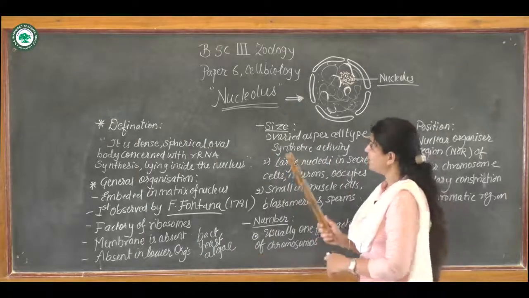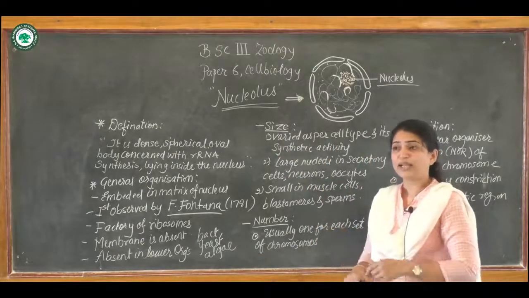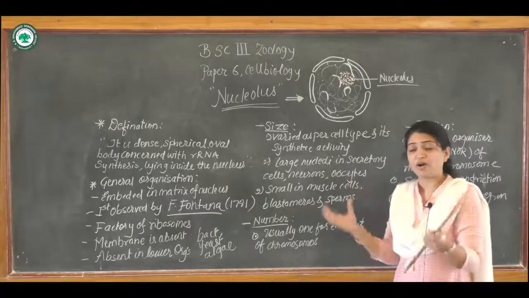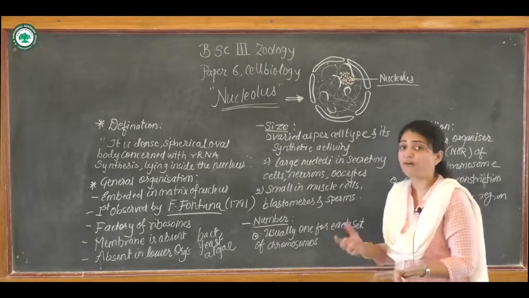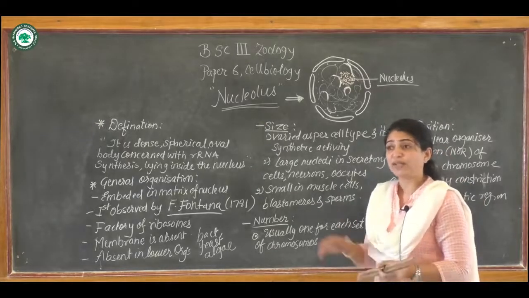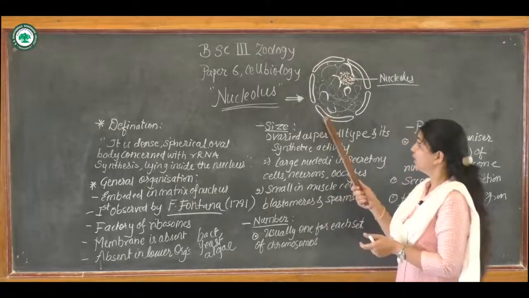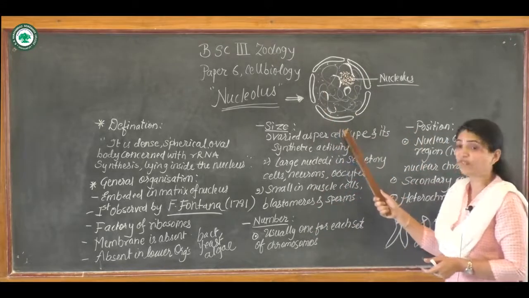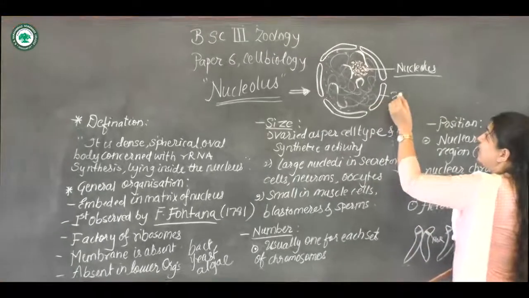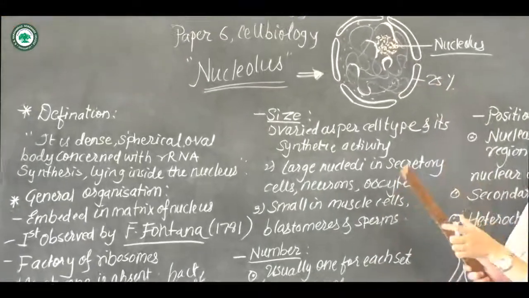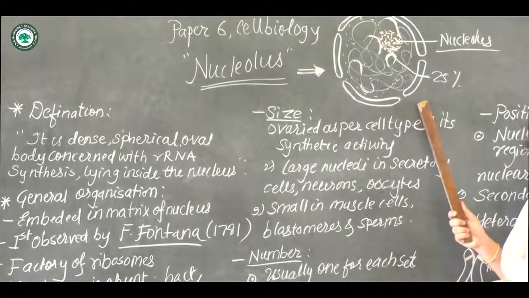Next is the size. There is always a question: what is the size of the nucleolus, whether it is small or large? If you see the structure of the nucleolus in the nucleus, this is the structure of the nucleus, and here we can see that almost 25% of the volume is occupied by the nucleolus.